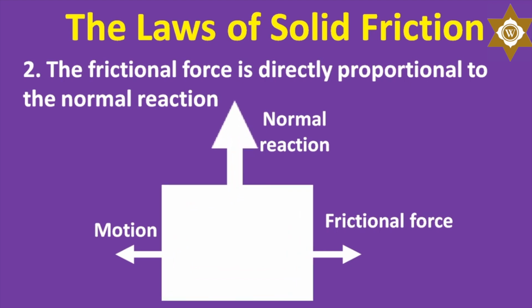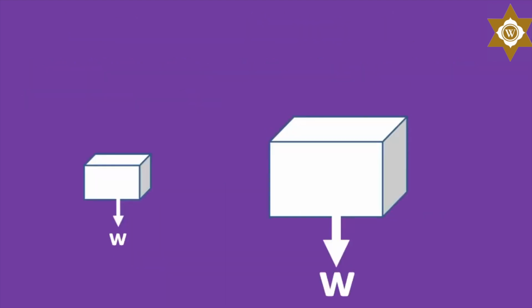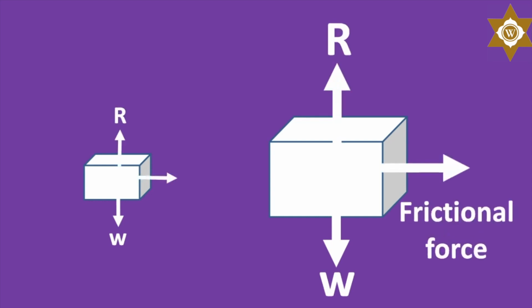I get it. If I have two similar objects, with one being heavier than the other, the normal reaction is bigger for the heavier one, and so the frictional force will also be greater for that one. Yes, because of this greater frictional force, you will need more force to move the heavier one than the lighter one. This law is very clear to me now, thank you for the explanation.